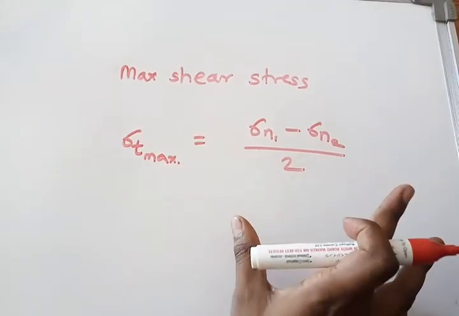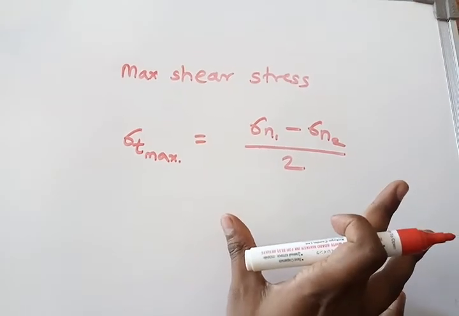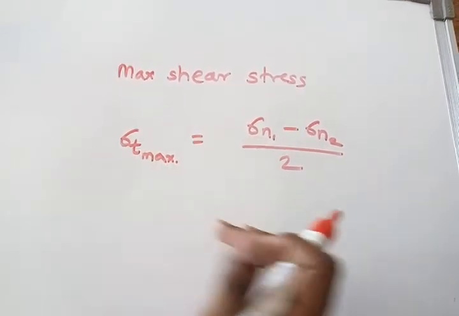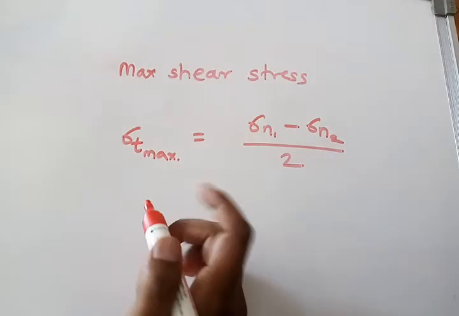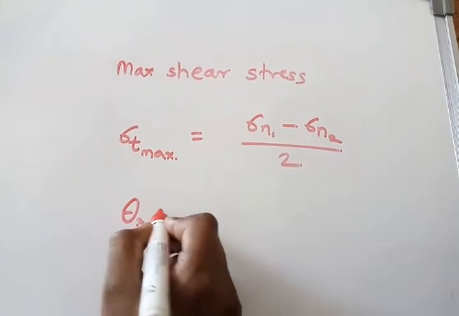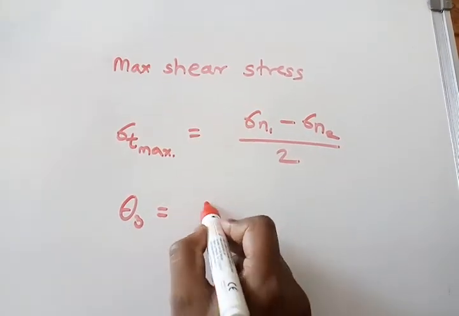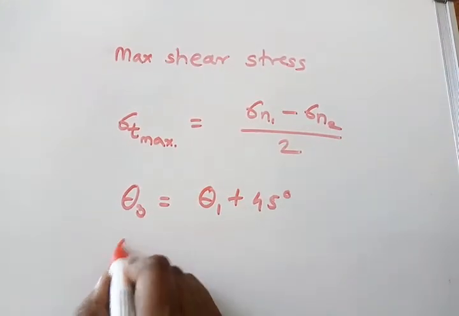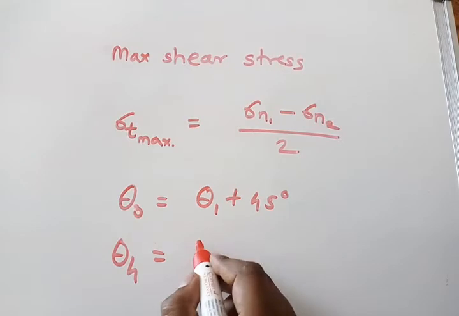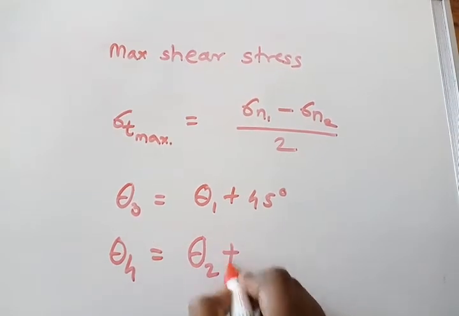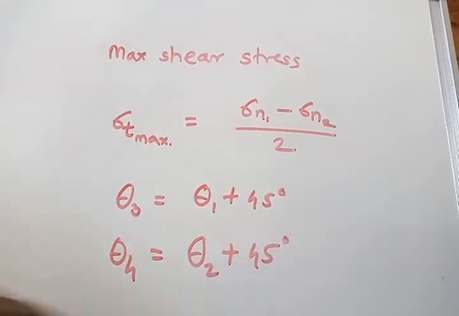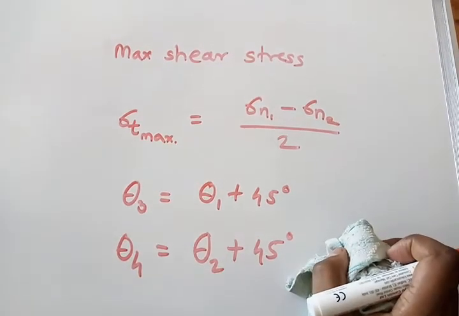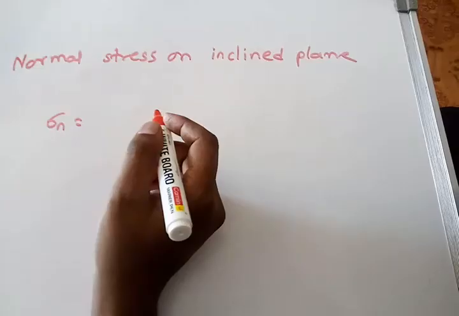This is the formula for maximum shear stress. And the location of this maximum shear stress will be theta 3 is equal to theta 1 plus 45 degrees, or theta 4 is equal to theta 2 plus 45 degrees.